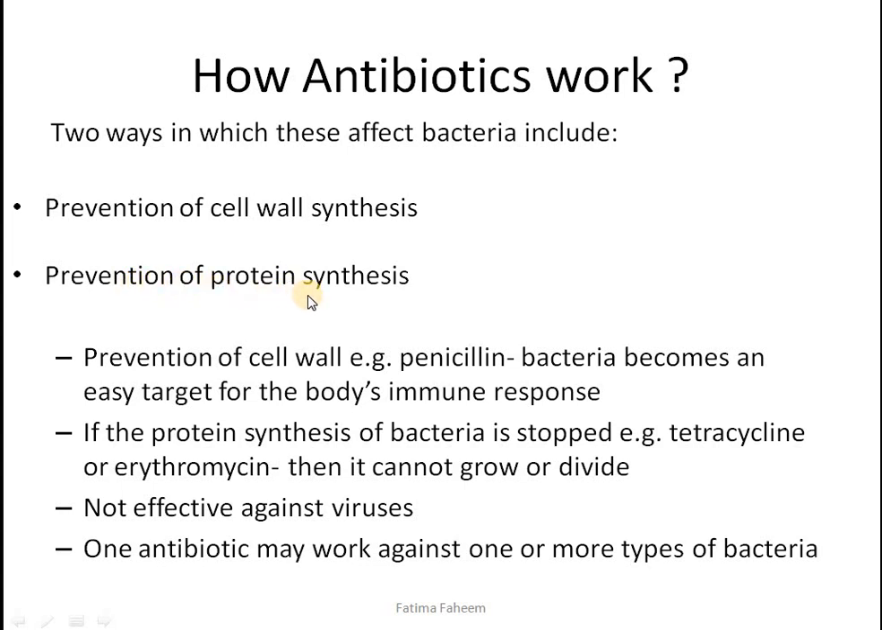Prevention of cell wall formation is done by penicillin. Penicillin is an antibiotic which works by inhibiting or preventing the formation of the cell wall of bacteria. Because of this, bacteria would become an easy target of your immune system, which involves phagocytes and lymphocytes.